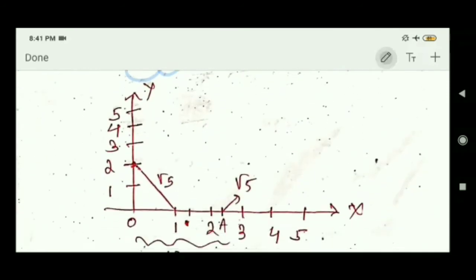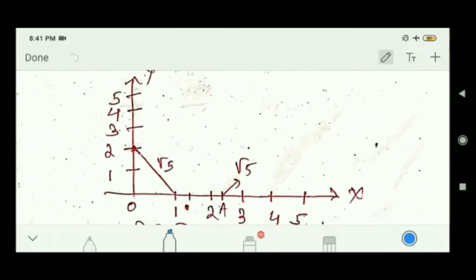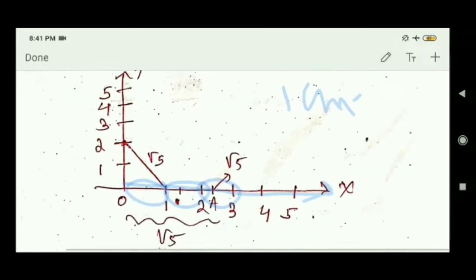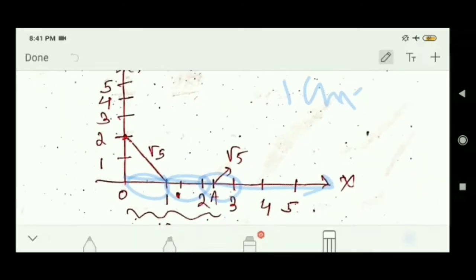See, in the number line, this is your x-axis. In x-axis, I have taken 1 unit equal to 1 centimeter.